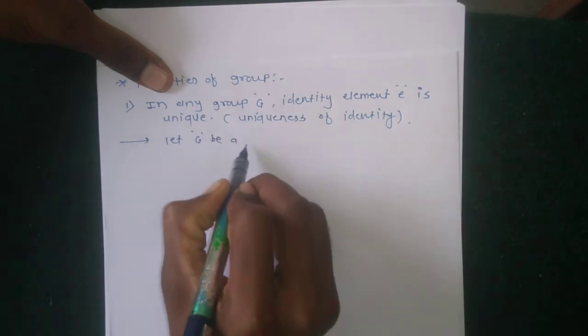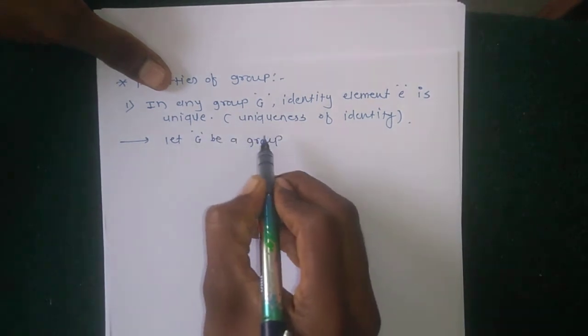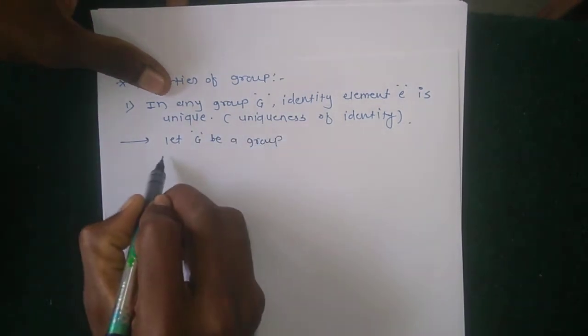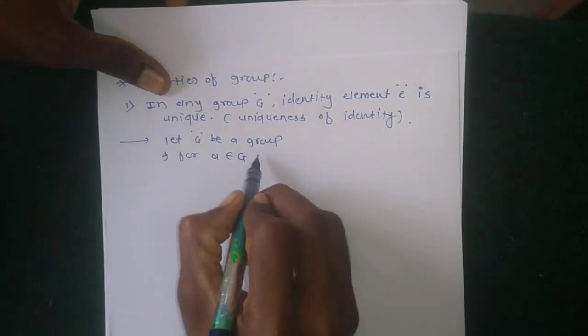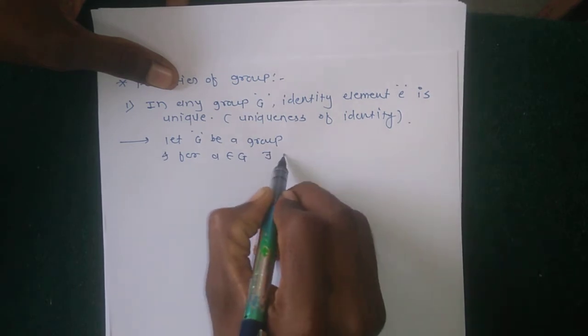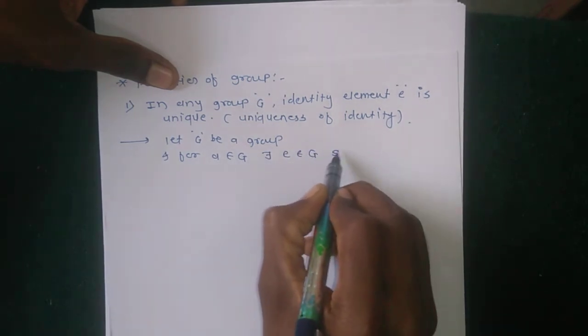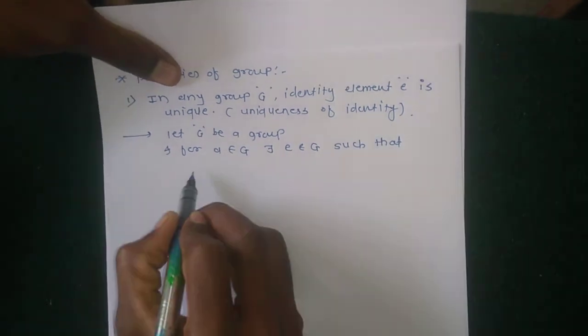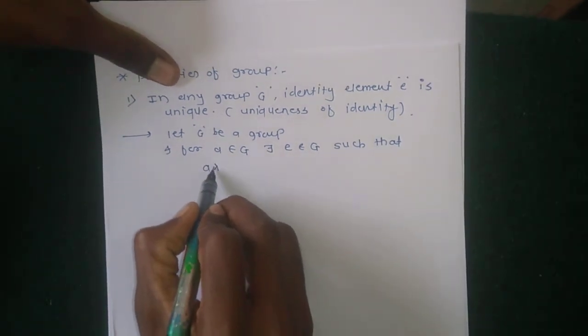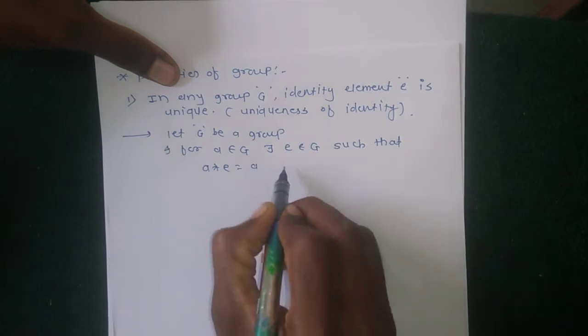Let G be a group, and for A belongs to G, there exists an identity element E belongs to G such that A star E equal to A itself.